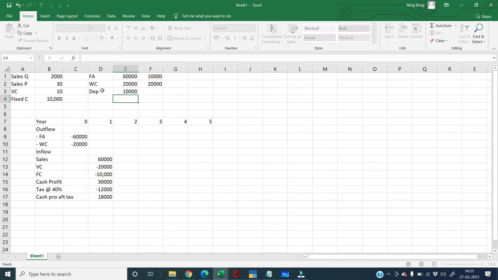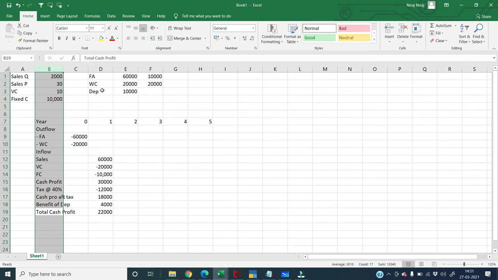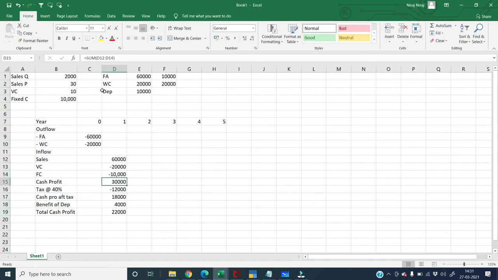So on this depreciation also, logically, I will get an income tax benefit. So I will take the benefit of depreciation. How much will be the benefit? It will be the depreciation amount multiplied by the tax percentage. So my total cash profit will become this 18,000 plus 4,000. Hopefully it is clear till here.